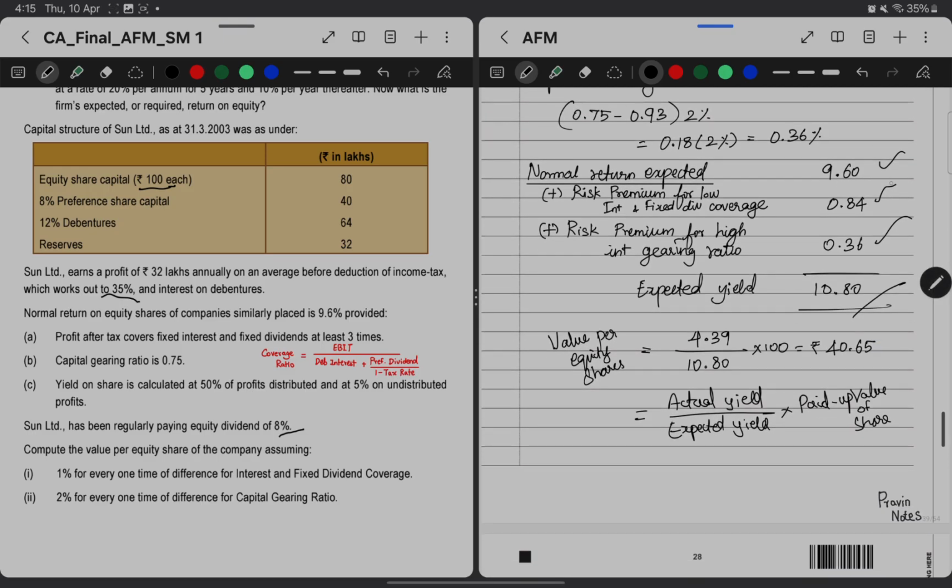So after adjusting this, we are getting 10.8 as the expected yield. Now 4.39 divided by 10.8 into 100, we are getting 40.65. This will be the value per equity share. Thank you.